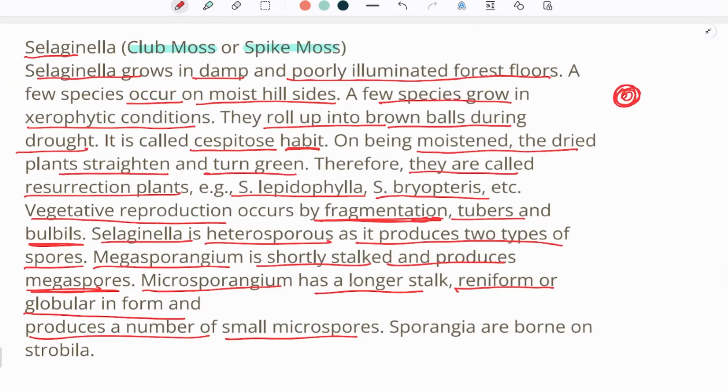A microsporangium has the longest stalk, reniform or globular in form, and produces a number of small microspores. The sporangia are borne on the strobila. Sporangia are borne on the strobila, which we call compact cones. We have seen a diagram in which the strobila was present on the top of the stem-like structure.